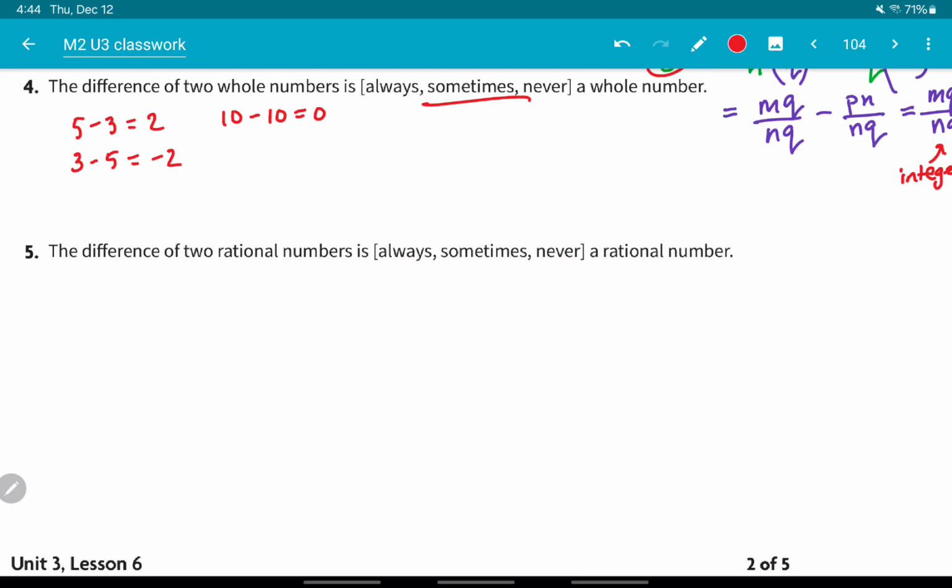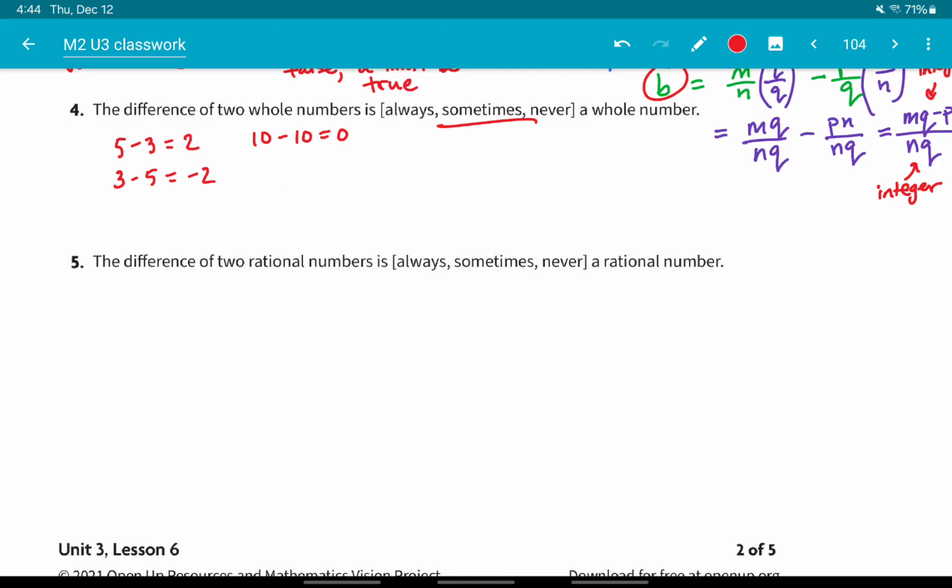So our rule could be here. If the first number is larger, then the difference is a whole number.